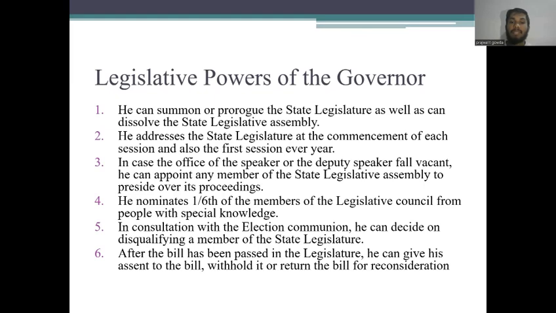After the bill has been passed in the legislature, he can give his assent to the bill, withhold it, or return the bill for reconsideration.